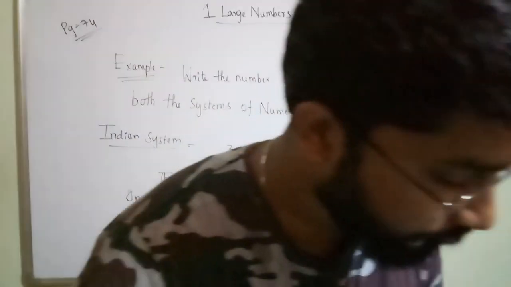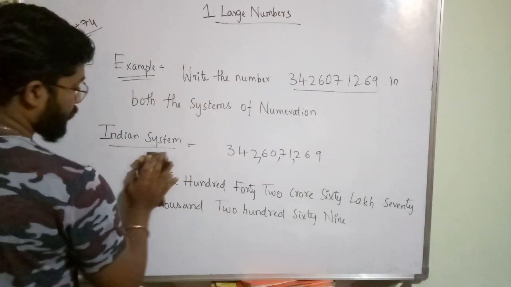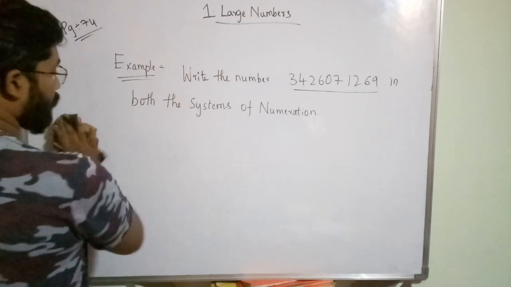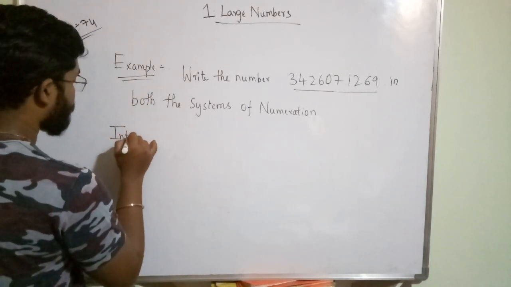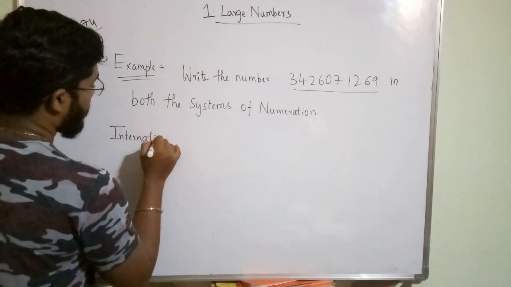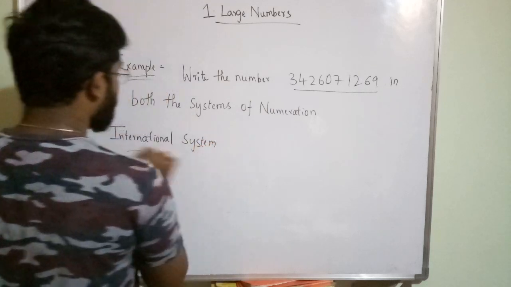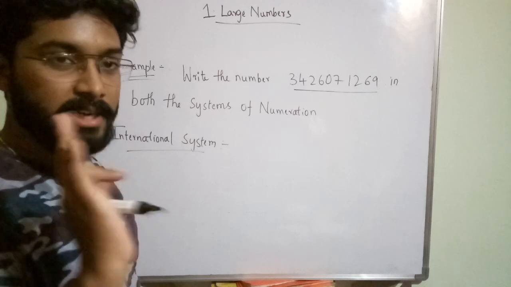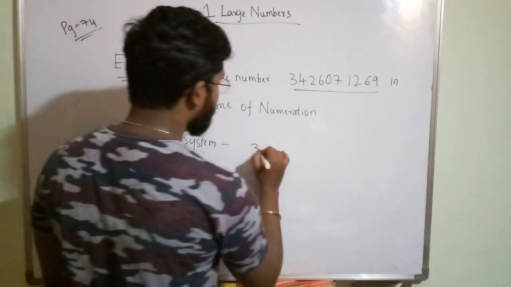So how do we represent this same number in the international system? The Indian system is completed. Let us represent this in the international system. In the international system every period will have 3 places, 3 digits only, so you have to put a comma after every 3 digits. That is very easy to understand.